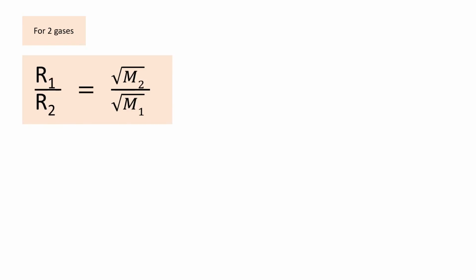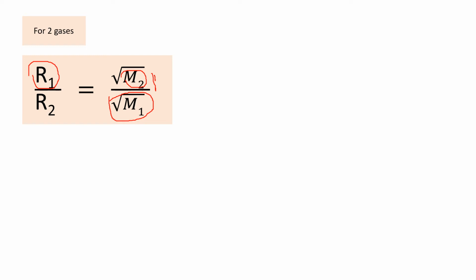So when we have two gases, we can change the formula to mean R1 over R2 equals the square root of M2 over M1. Now remember I mentioned that we can say molecular mass is still the same thing as the density, okay? Very good. And since this is the rate of gas 1, the first gas, then this is the square root of the molecular mass of gas 1. So they are inversely related.